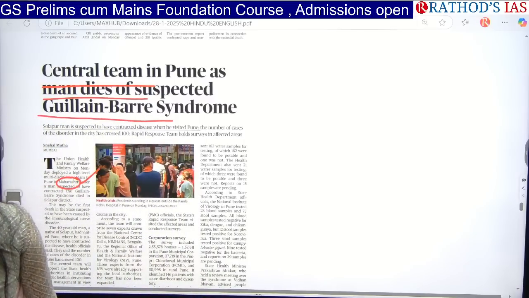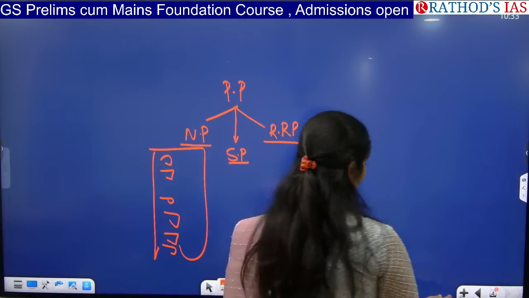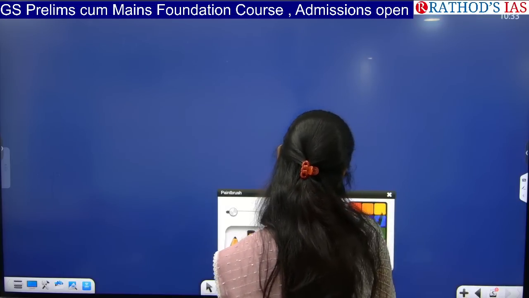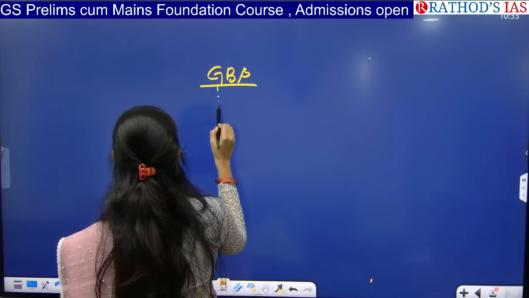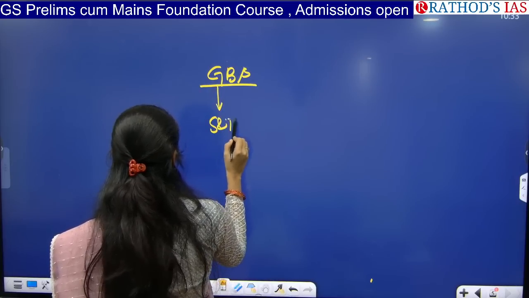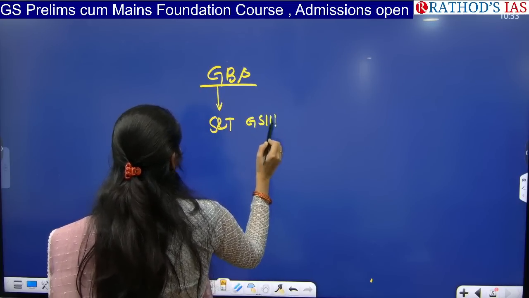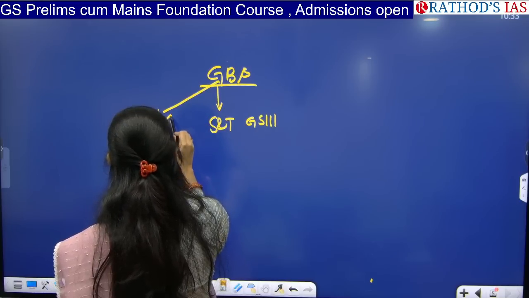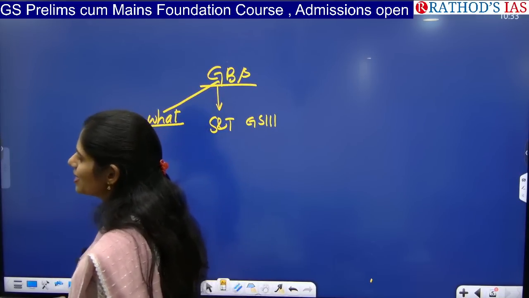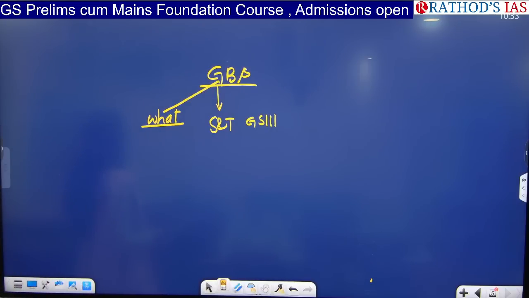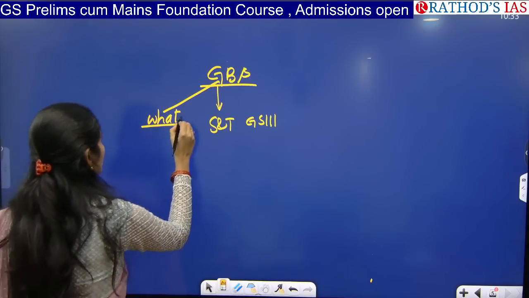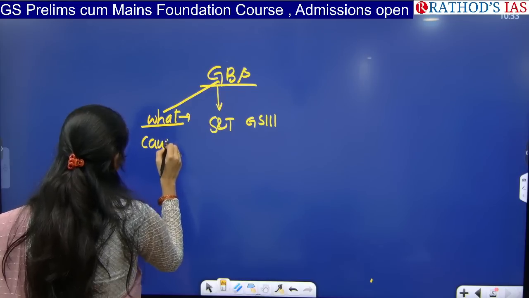Here it is talking about Guillain-Barre syndrome. In medical terminology we use shortcuts, as I am from a medical background: GBS, Guillain-Barre syndrome. This is important for your science and technology portion of GS paper 3. You have to know what a syndrome is. There is a difference between a disease and a syndrome. A disease is a single thing, but a syndrome is a group of diseases that come under it. It is called GBS. Now what is this, and what are the causes of this disease?